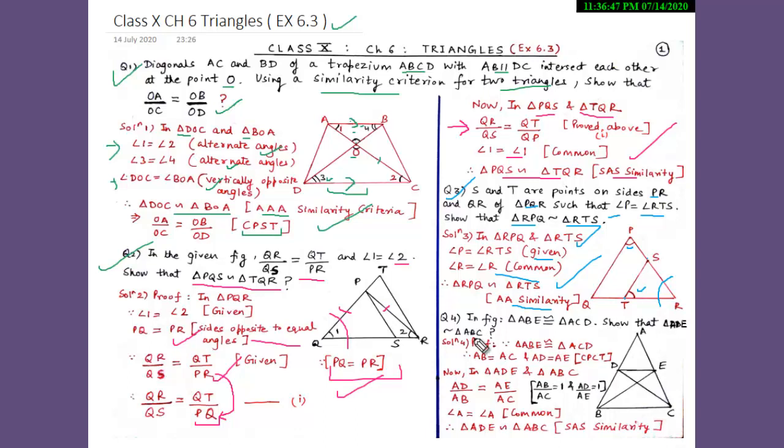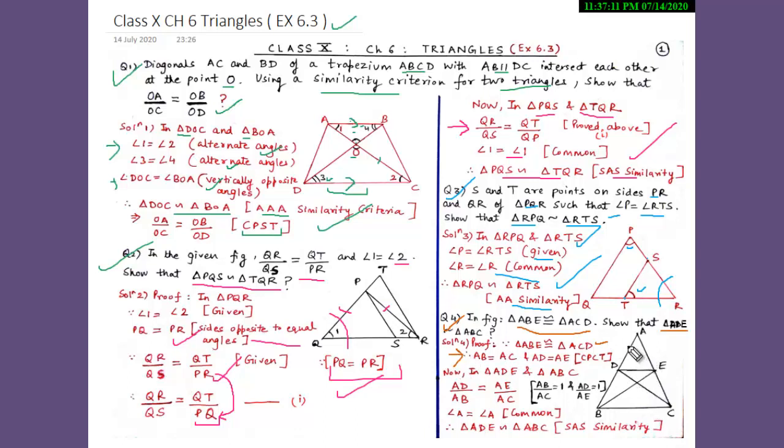And now our fourth question for today is: in the figure, triangle ABE is congruent to triangle ACD. Show that triangle ADE is similar to triangle ABC. So since according to our question, it is given that triangle ABE is congruent to triangle ACD, by CPCT we can say that AB is equal to AC and AD is equal to AE.